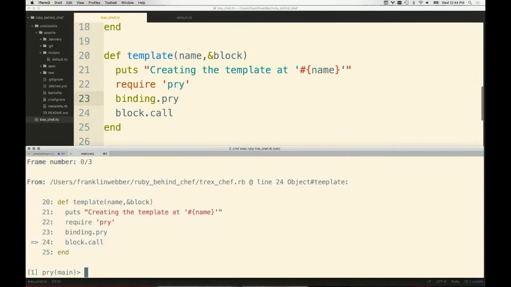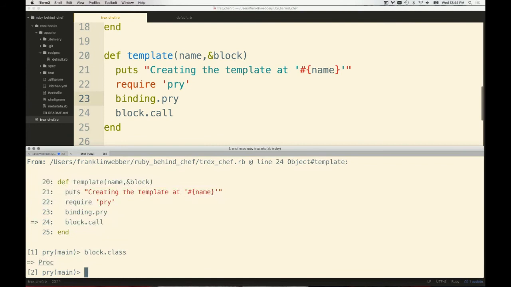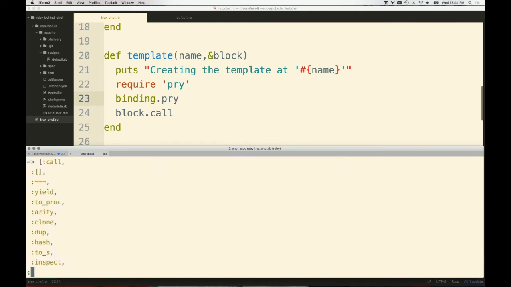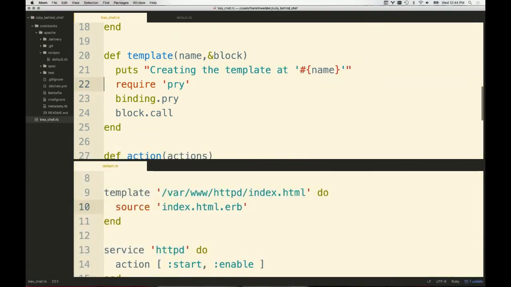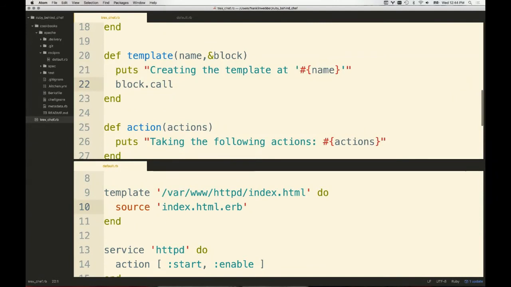So I'm going to run this again. It's going to pause at this moment. I'm going to ask what the block class happens to be, and there happens to be a block. I can ask the methods on the class as well. And so you'll see here is call. I can do some almost like hash notation. I can look up some values within this. I can compare it to other things. There's the yield method, to proc, arity. All the methods are available within it. So I can take a look at it here in case you don't want to look at the source code. So that's something that's kind of useful, right? So you can see that it's a proc if you ever needed to understand what's taking place.